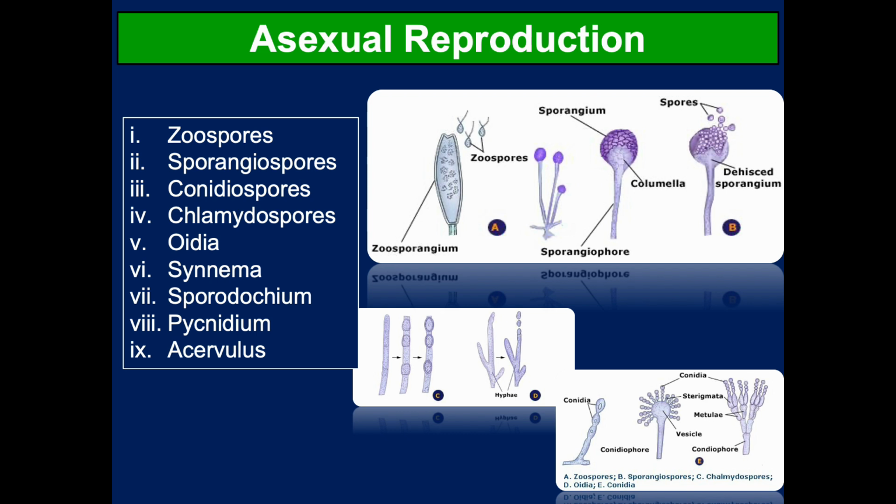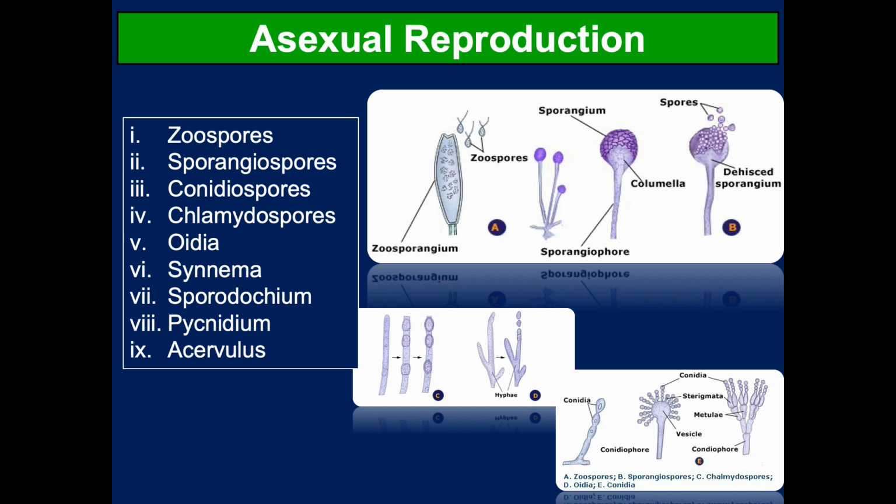Besides vegetative reproduction, as already I have mentioned, fungi also reproduce by asexual means. It is the type of reproduction in which special reproductive structures called spores or propagules are formed. The fungal spores always result from mitosis and hence are described as mitospores.